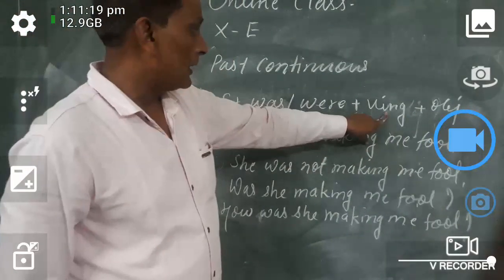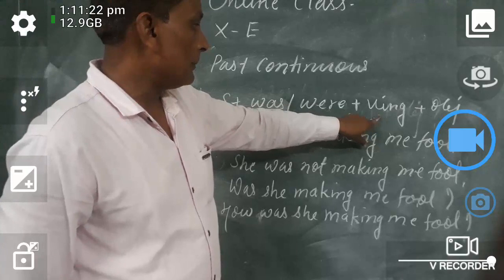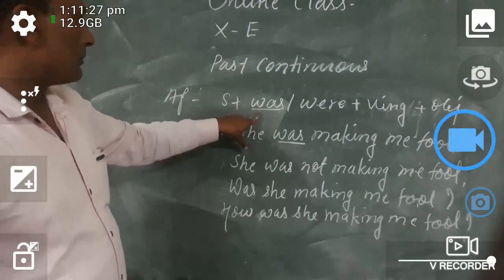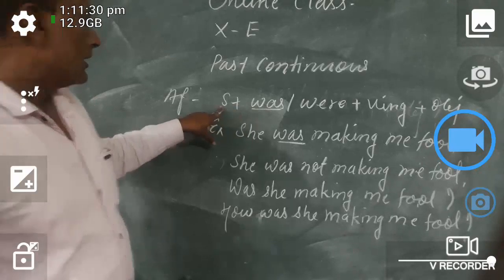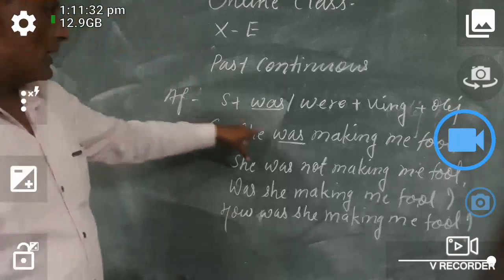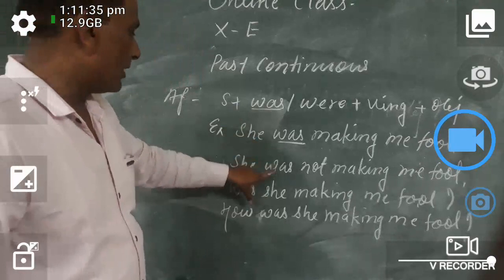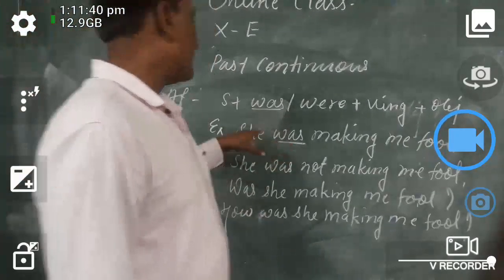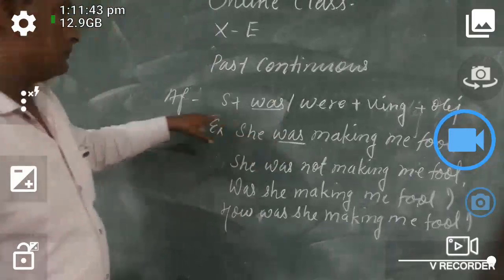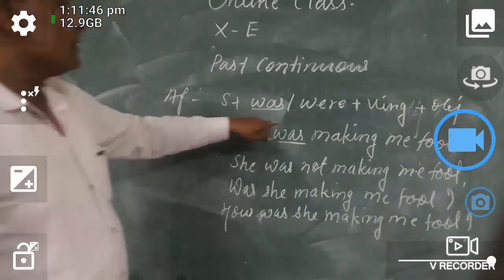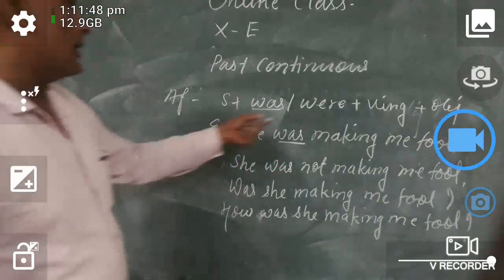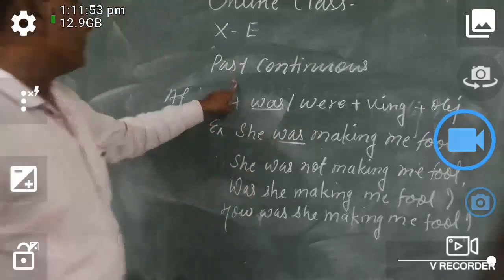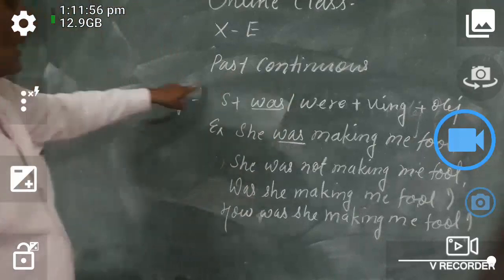You see the verb form we use here is the 4th form of the verb, putting ing on the basic form of the verb. And as for the subject, we take the helping verb. Here it is a singular subject, I, he, she, name, so we have used was only. But when you write you, we, they, you have to take were as the helping verb to make your sentence.